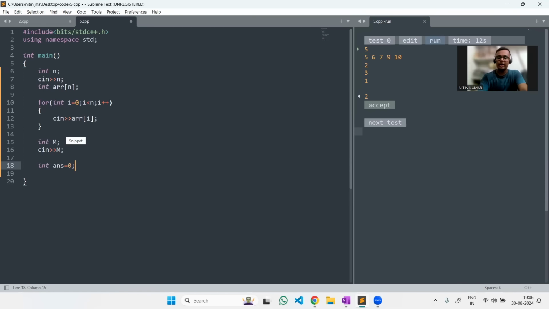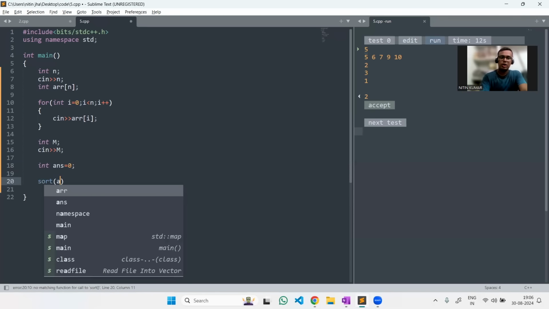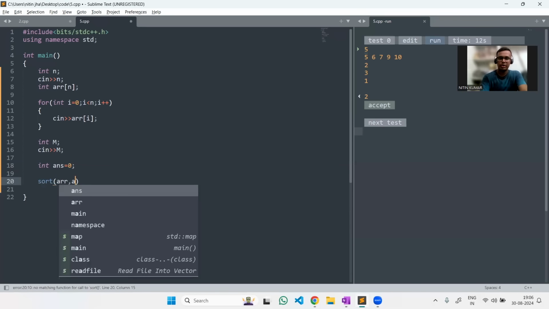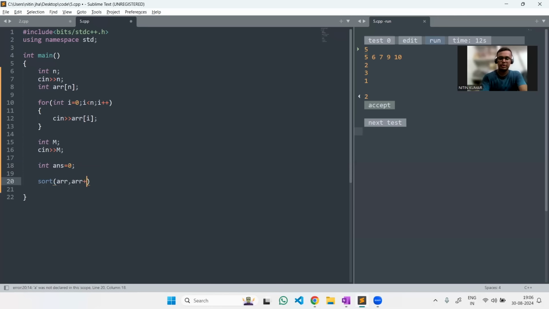Okay, from the array A of the candies. So let's do the same. First sort the array, array plus M. Okay, we are sorting the array. This is the way to sort in C++. If you are sorting in Java, then you should use Arrays.sort. The syntactical difference would be there, but the logic will be the same.